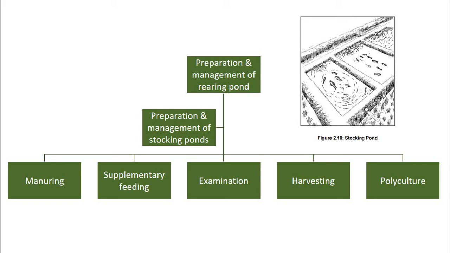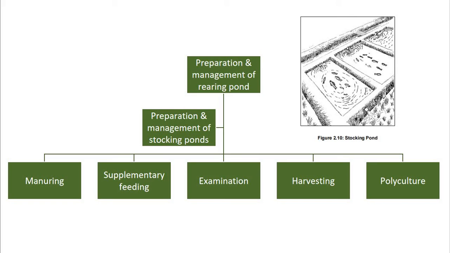Okay. Now the third step is the examination. Periodic examination of carps in the stocking pond is necessary to keep control on health problems and spread of disease. Therefore we have to continuously observe such ponds. The diseases appearing are dropsy and gill necrosis. These are the common diseases. They occur at any stage of the stocking pond.